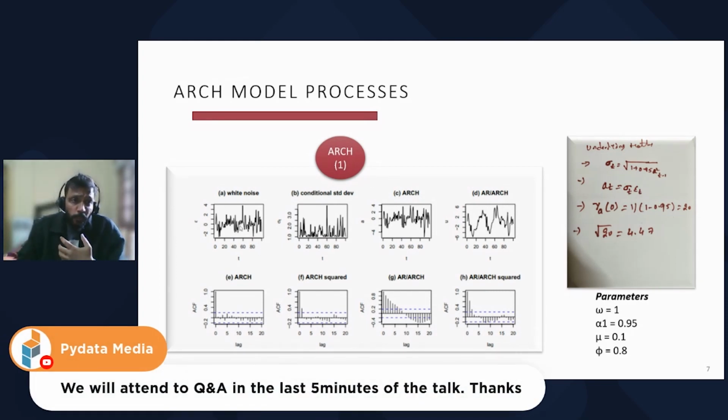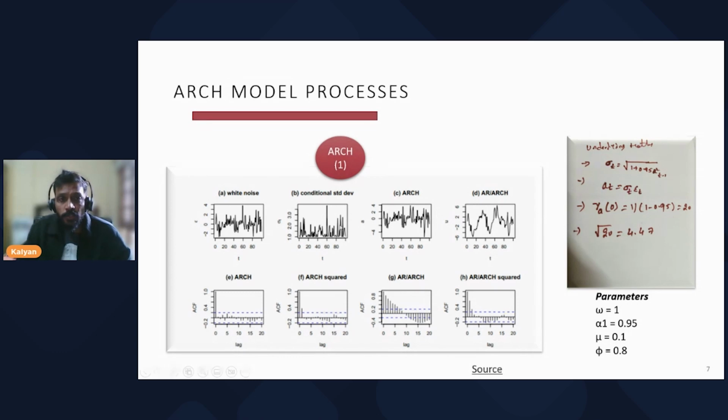Now, if you look at the first visual, which shows the white noise, white noise is nothing but independent, identically distributed variables with a mean of zero. So these are all independent variables with a mean of zero, which you can see in the white noise. Next we have the conditional standard deviation here.